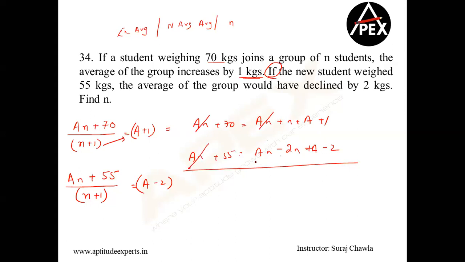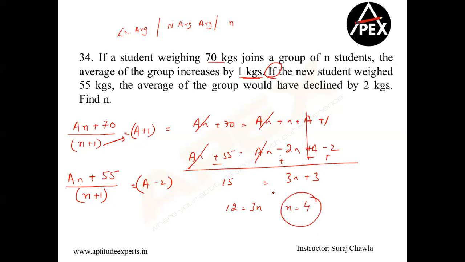Again AN gets cancelled. So let's subtract, minus plus minus plus. This gets cancelled. So we have 3N plus 3 is equal to 15, no? Yeah. So we have 12 is equal to 3N, or the value of N is equal to 4.